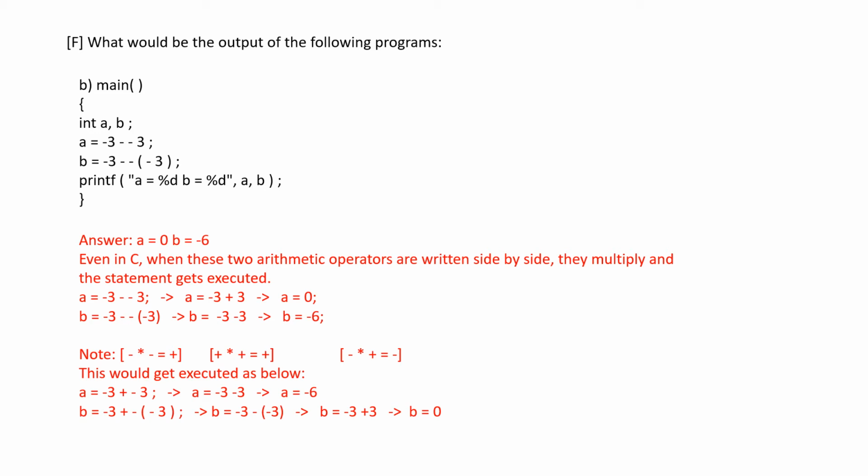So the answer of this would be 0 and minus 6. And a few additional things is that we can give it this way as well, plus minus, plus minus minus. So plus into minus minus gets executed, and these also would not throw any errors.